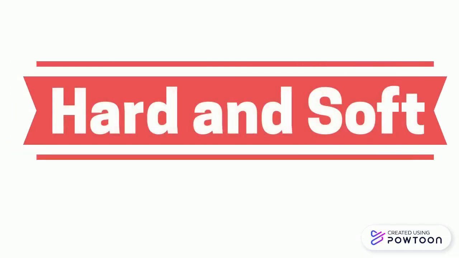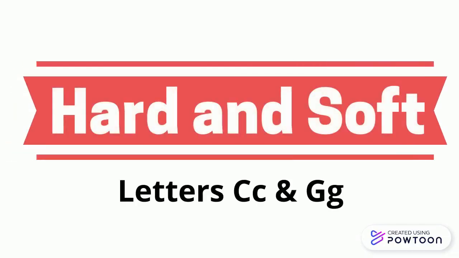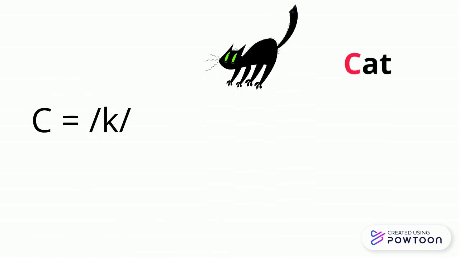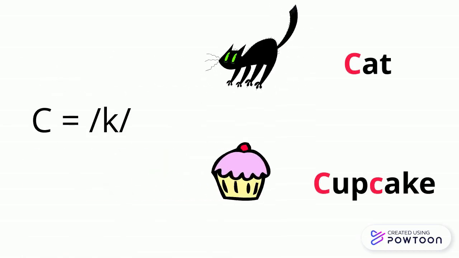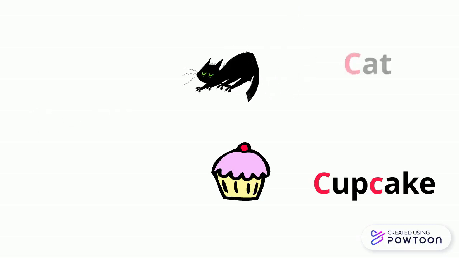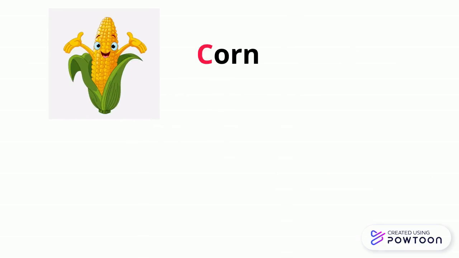The hard and soft sounds of the letters C and G. The main sound or the hard sound of letter C is K. For example, cat, cupcake, corn, duck.